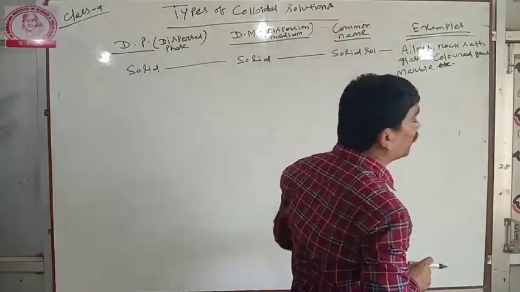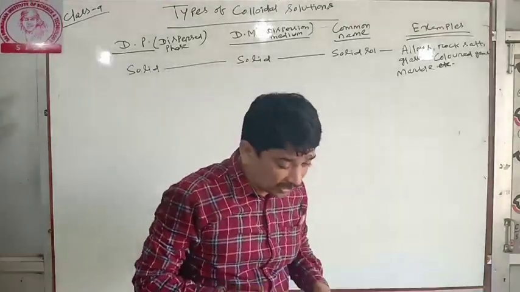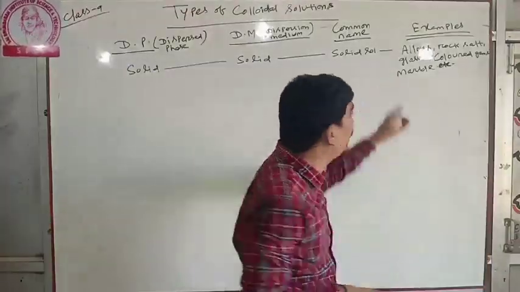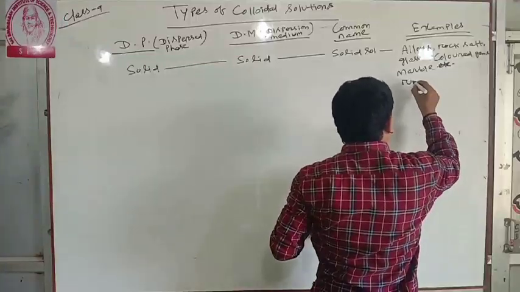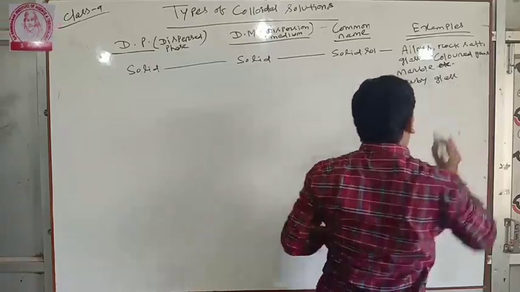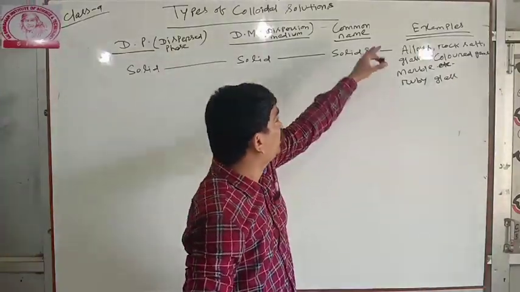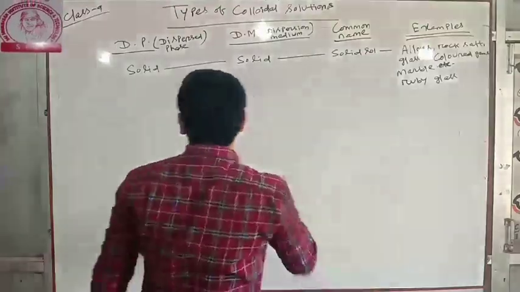So the common name is called solid sol. Examples: alloys, rock salt, ruby glass. Ruby glass is also an example of solid sol. Here, next.